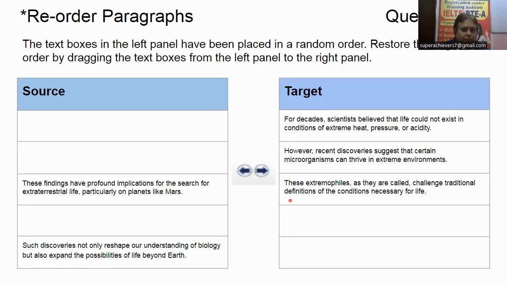Okay, now after that, we have two more options. One is "such discoveries not only reshape", and apart from that, "these findings have profound implication for the search for extraterrestrial life". And okay, now what we will do? Your turn. Take time and take a decision.